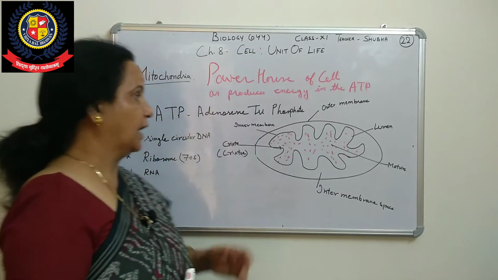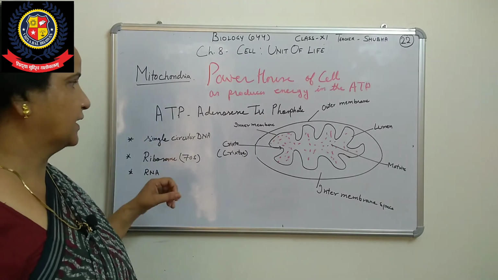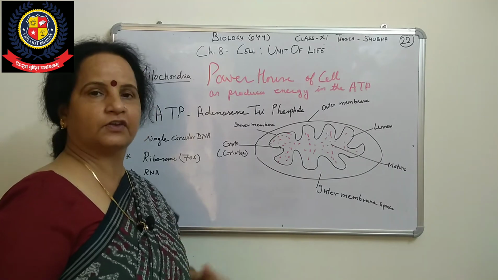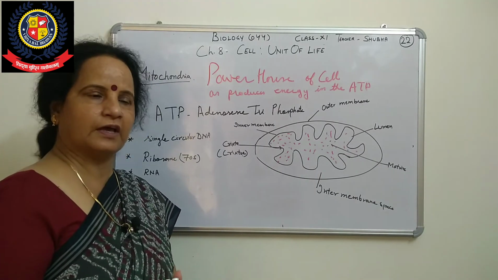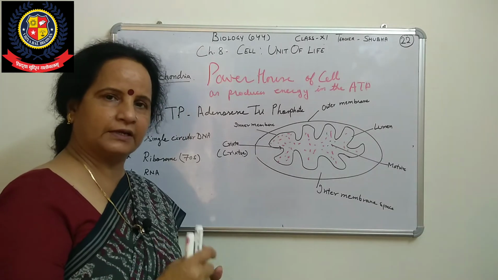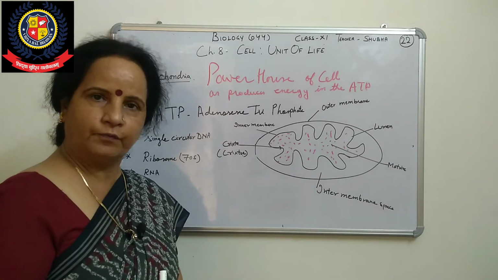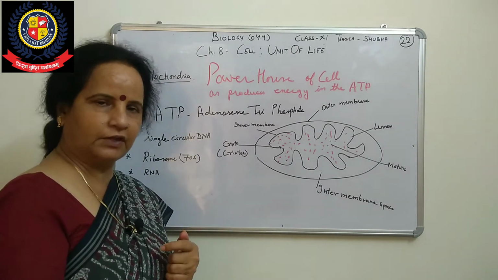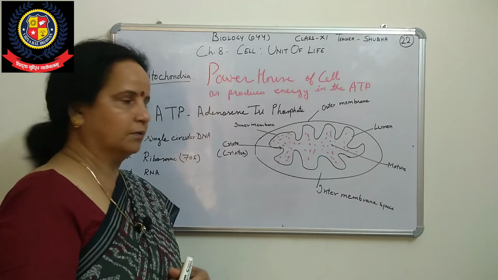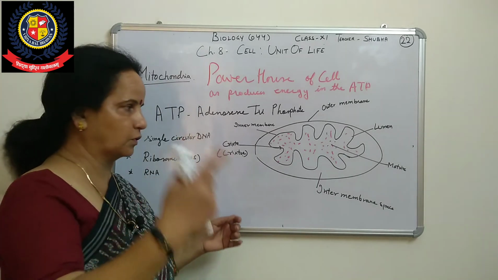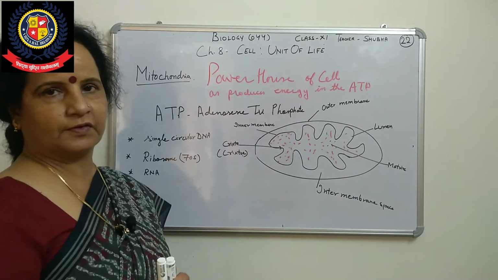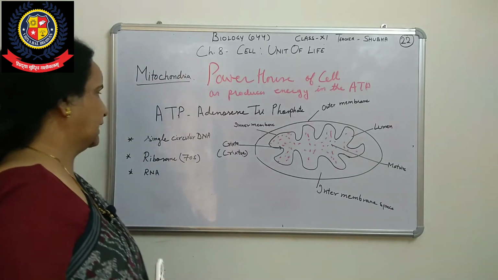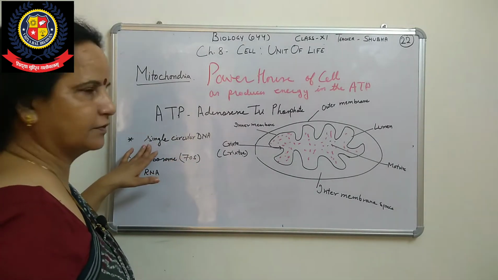I told you the mitochondria are small, and the number varies. Different cells have different numbers of mitochondria, depending on the energy requirement also. Cells that are very much involved in physical activities have more mitochondria, and those not frequently involved in physical activities have fewer. We will see in the muscle locomotion chapter which muscles have a large number of mitochondria, and which do not.